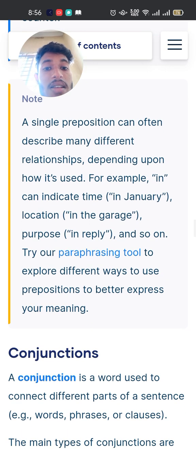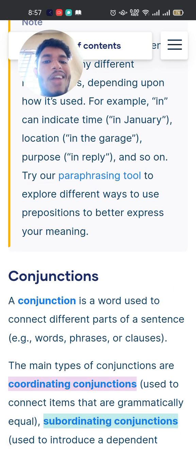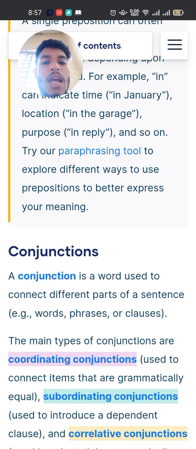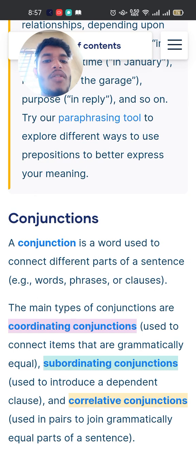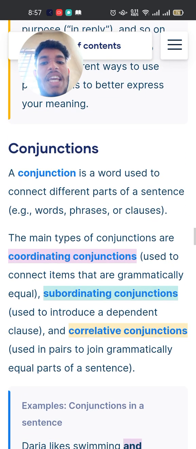Note: a single preposition can often describe many different relationships depending on how it is used. For example, in can indicate time (in January), location (in the garage), purpose (in reply), and so on. Try our paraphrasing tool to explore different ways to use prepositions to better express your meaning.